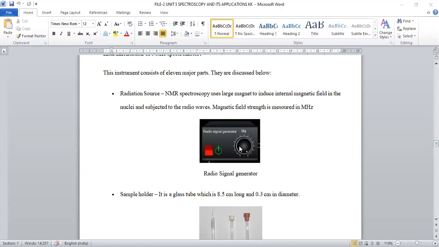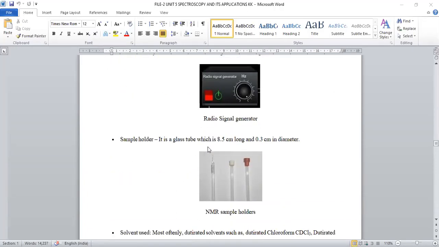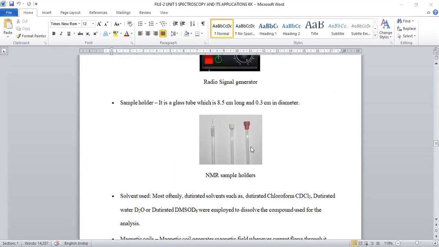Okay, generally proton NMR will be recorded at 400 megahertz. C13 NMR will be recorded at 100 megahertz of this frequency. Okay, so this is about the radiation source. Next is about sample holders.